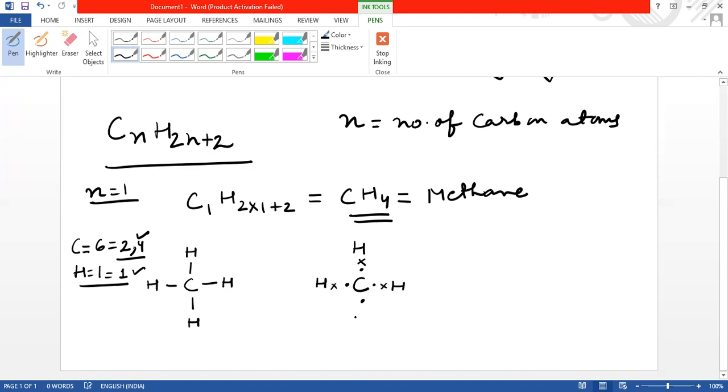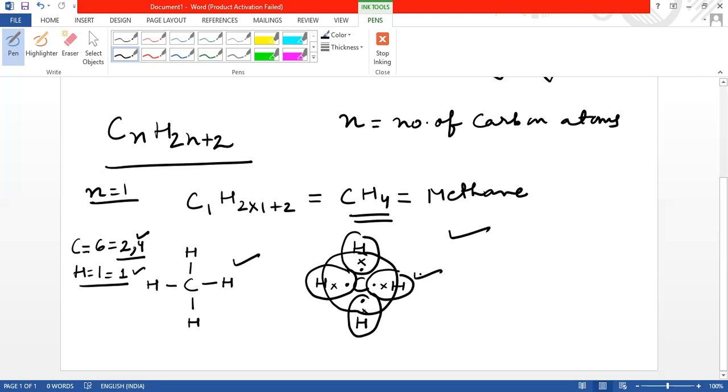See here, this hydrogen now has 2 electrons in its outermost shell, and this hydrogen also, and this hydrogen also, and this carbon has 8 electrons in its outermost shell. So this is the electron dot structure of methane. In this way, we can write the molecular formula, structural formula, and electron dot structure of methane.